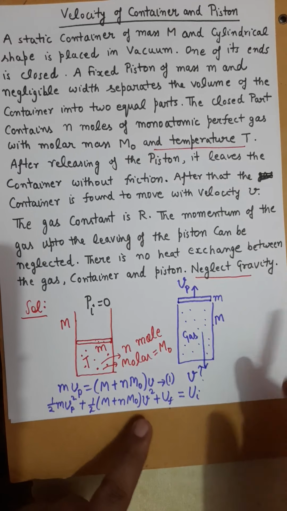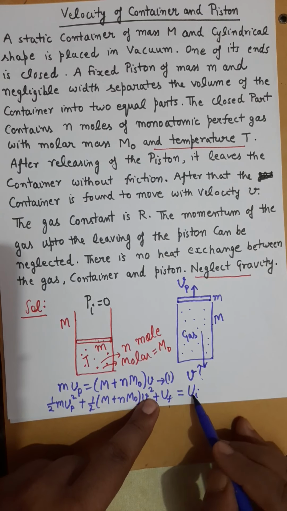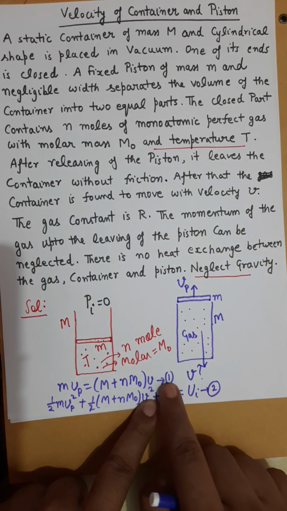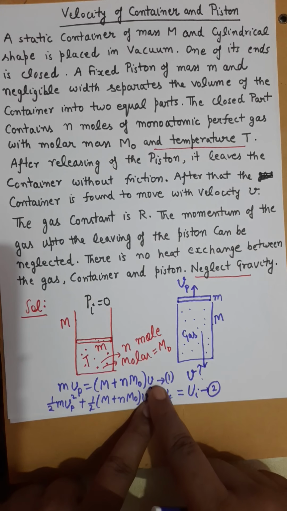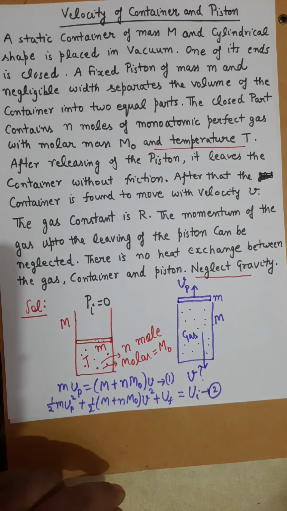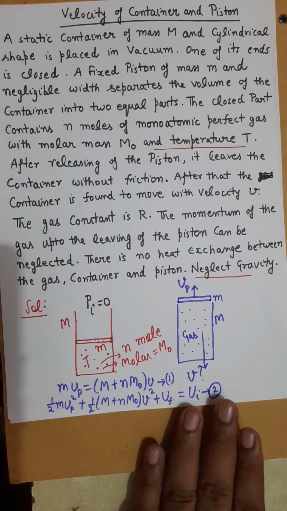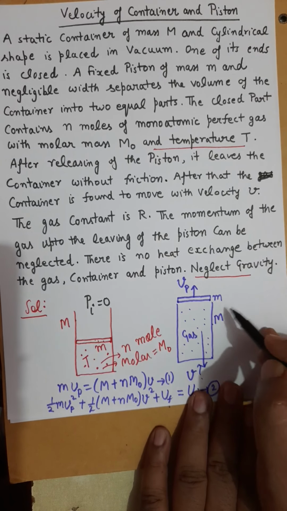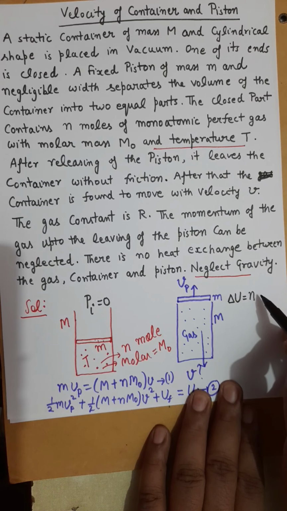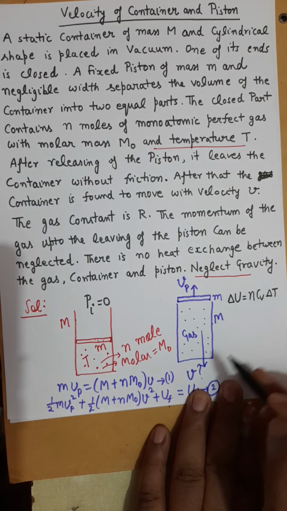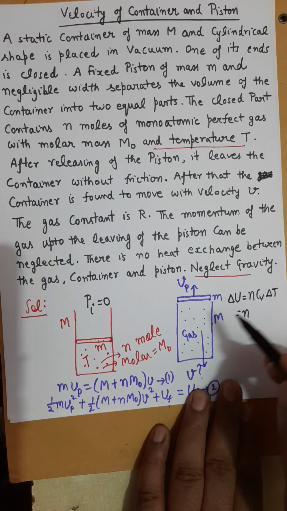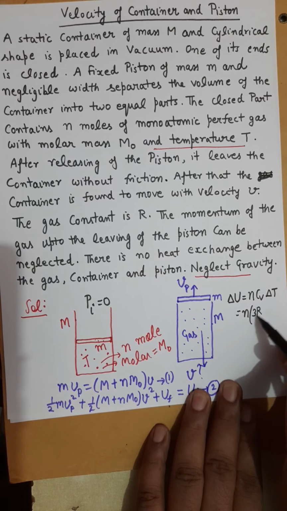Now, in order to find this difference of internal energy, because if we can find the difference of internal energy, then from equation 1 and equation 2 we can find V_p and V. In order to find the change of internal energy, we will use the expression for change in internal energy in a thermodynamic process, which is given by n Cv delta T. So n is given in the equation, Cv is also known because it is a monoatomic gas, 3R/2.